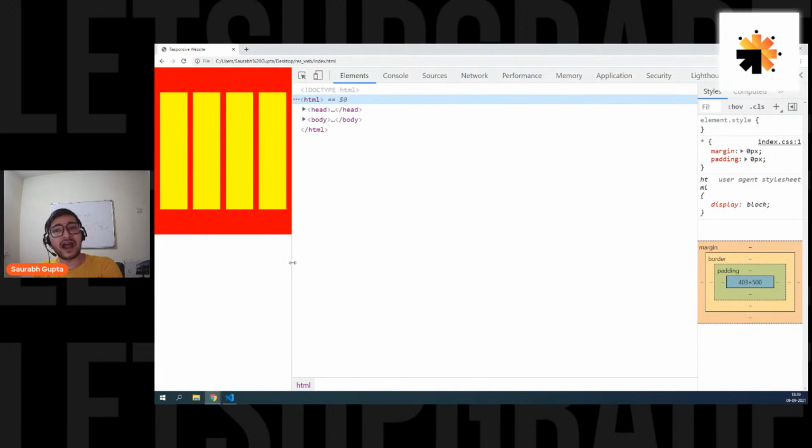That means now we have to rearrange all these elements depending upon the mobile phone. So how to do that? Now we are going to perform responsiveness, because till now elements are just getting small depending on the screen size, but it's not looking good at all. Now we have to tell these elements that you have to become responsive. That means you have to change your size, shape, alignment, and arrangement if you get opened in a mobile phone. If this is a mobile phone size, I want them to rearrange. So how can I do it?